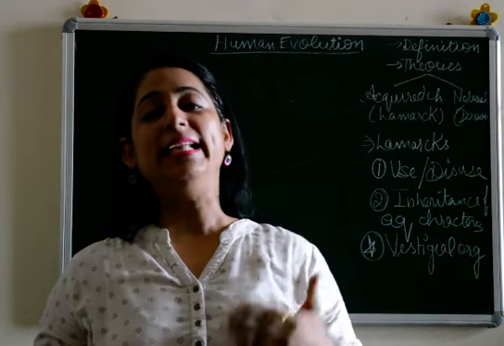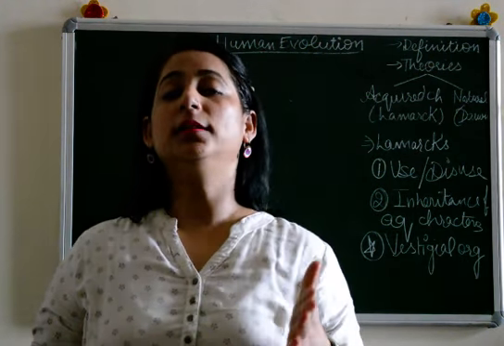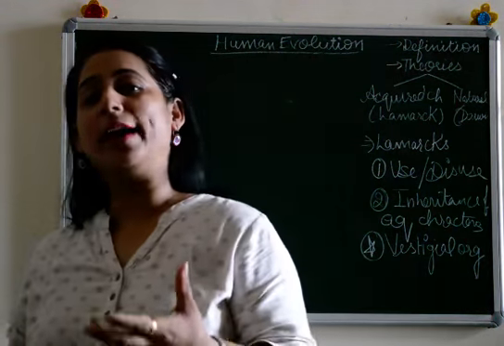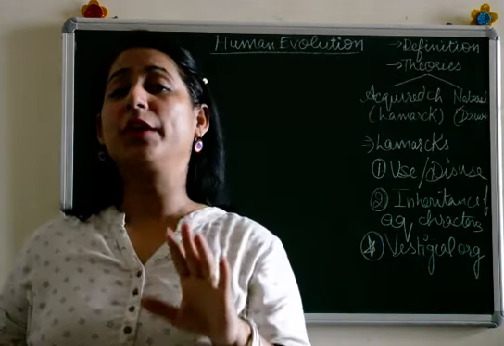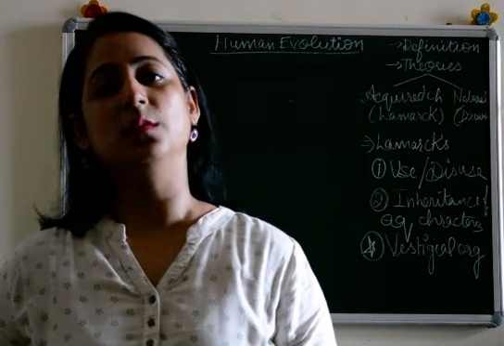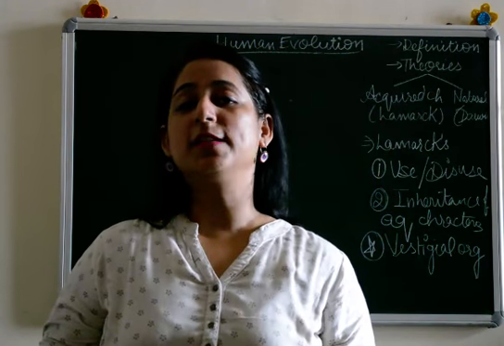In this video we'll be dealing with the first topic of the chapter, that is the theory of inherited acquired characters by Lamarck. Inheritance of acquired characters by Lamarck. There are two theories given, but in this video we'll be discussing one. For the other one, I'll be making a new video. Now, starting with the chapter evolution.